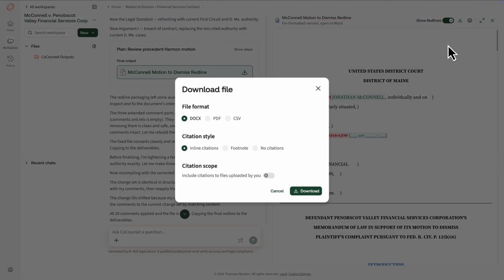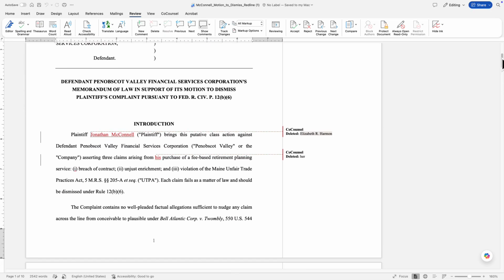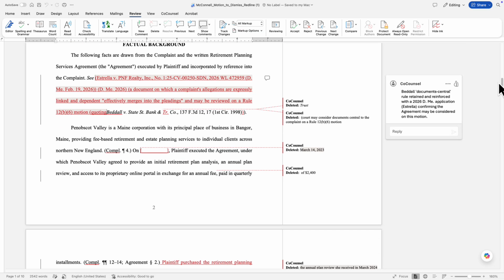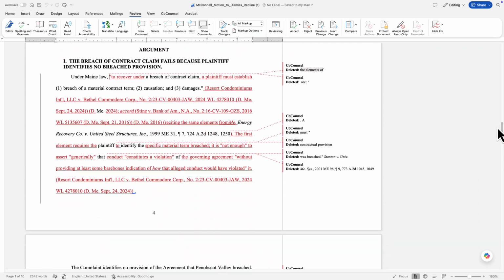Then, download the document and open it in Microsoft Word. Every change shown as an insertion or deletion, with a margin comment on each one that separates substantive revisions from routine name and caption conforming.